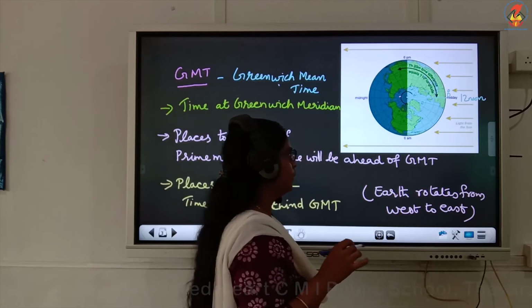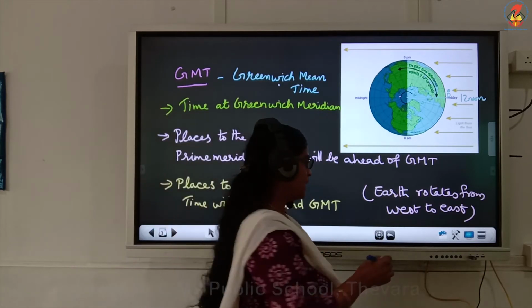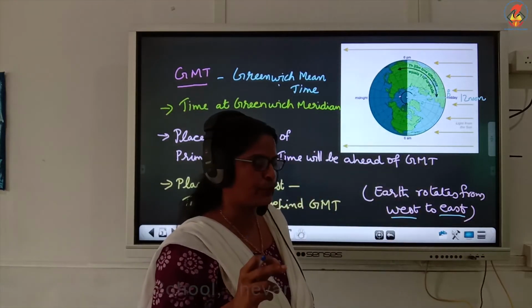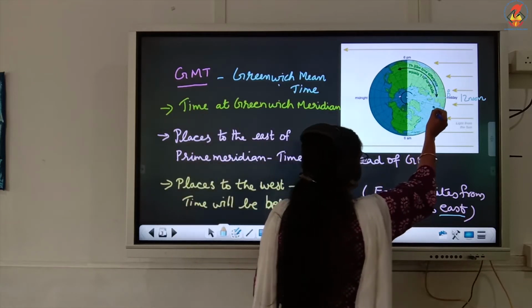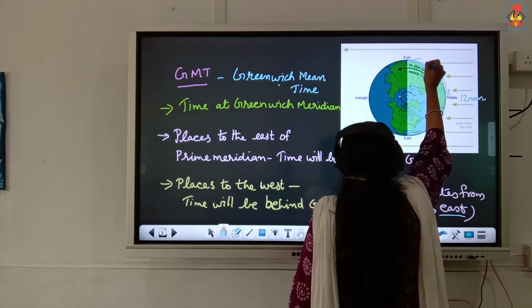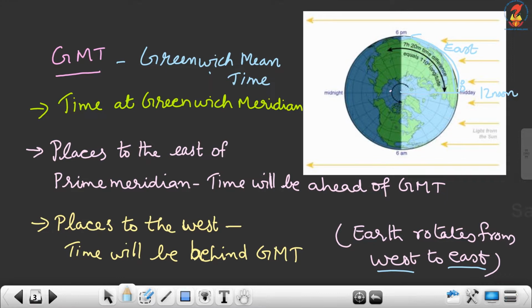Now we know that the earth rotates from west to east. So, to the east of the prime meridian, the time will be ahead of GMT, ahead of Greenwich Mean Time.